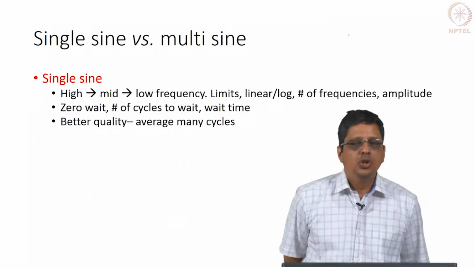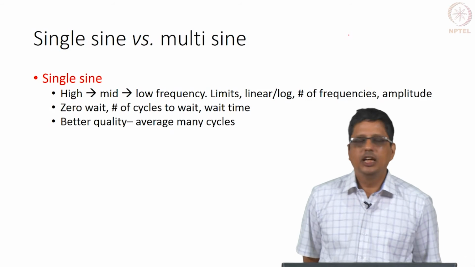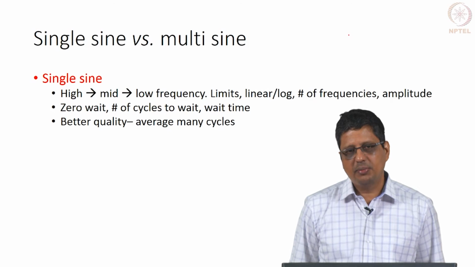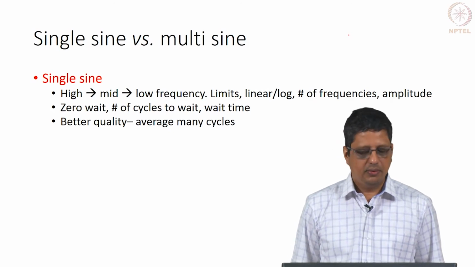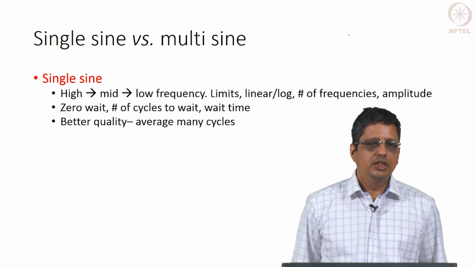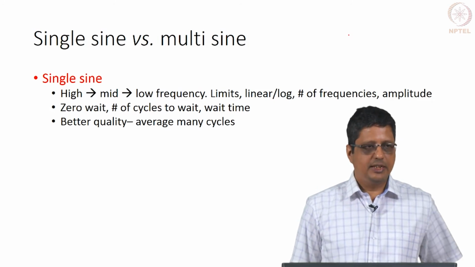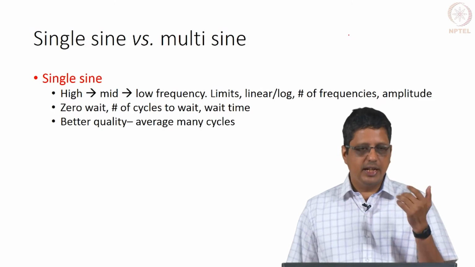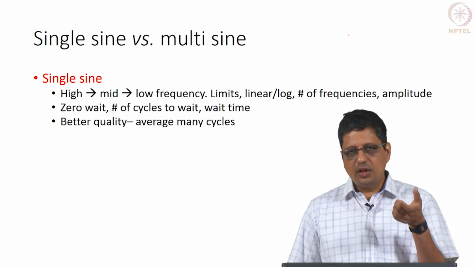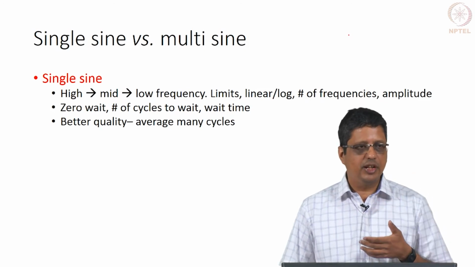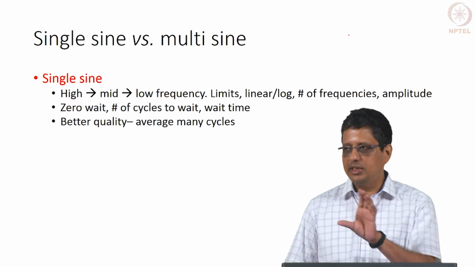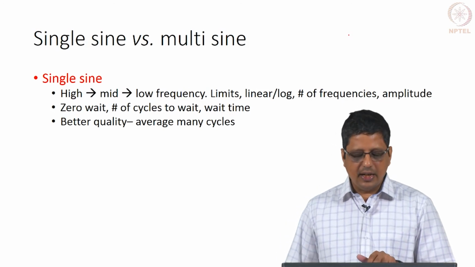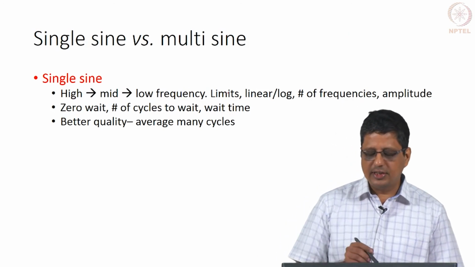You will get different choices, single sine and multi sine, sometimes called Fourier transform in the experimental setup in the software. Normally, you will start at the high frequency. If you say we want data from 10 kilohertz to 100 millihertz, you will also have to specify how many data points are needed. These are usually in log space, but different vendors or different manufacturers will have their own set of options. You will have to choose among them. Okay. You have to give the higher frequency limit and lower frequency limit.